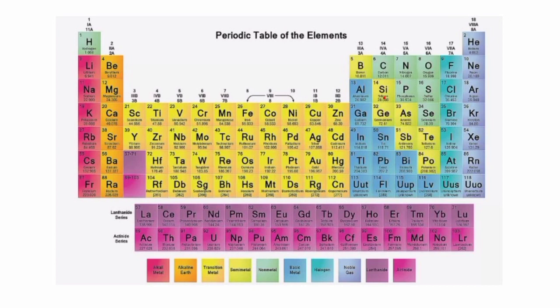So in the periodic table, top to bottom, these are called the groups. How many groups are there? There are 18 groups. And from left to right, these are called periods. And how many periods are there? There are 7 periods.